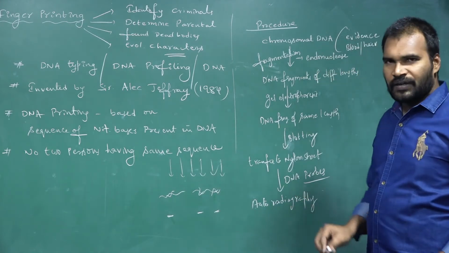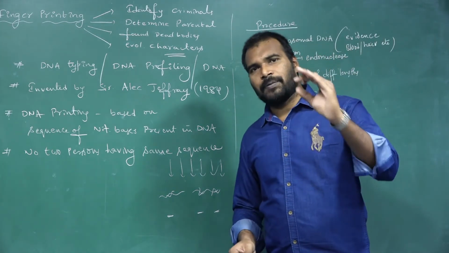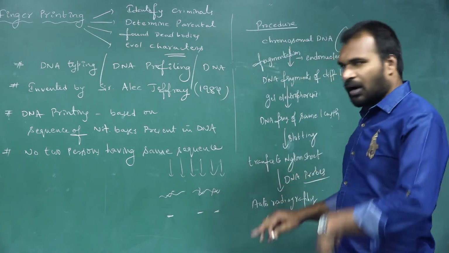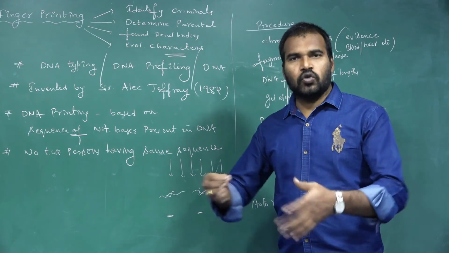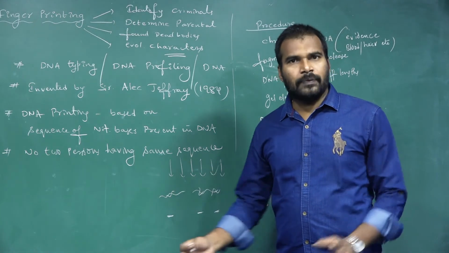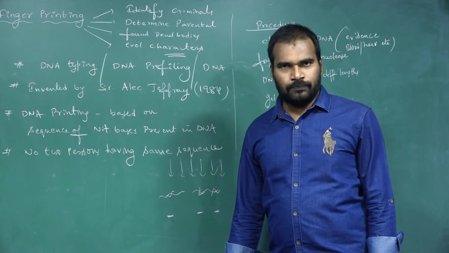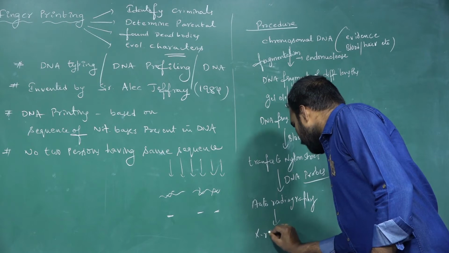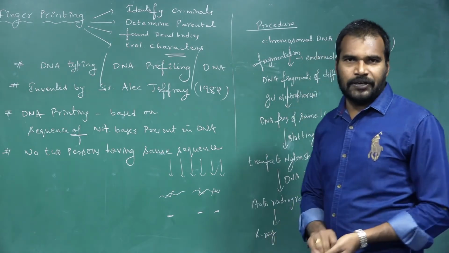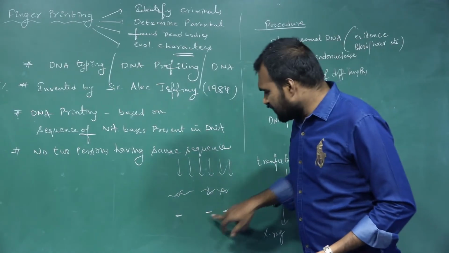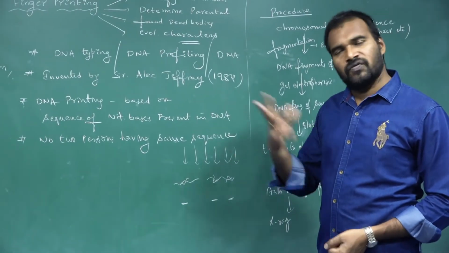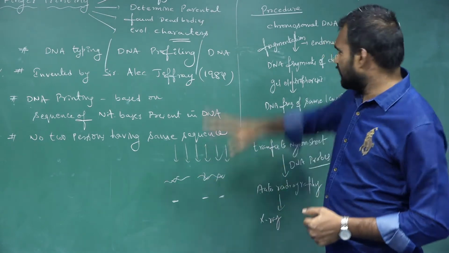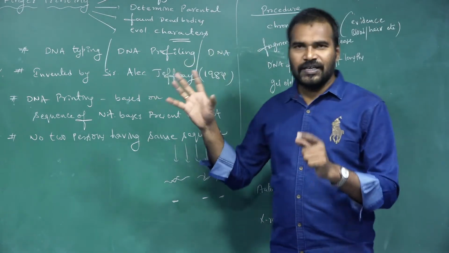So autoradiography is used to detect the places where the probes have been attached. Suppose these probes are not attached anywhere, that means there was no similar sequence, so that person does not belong to that crime. Autoradiography is followed by the X-ray film, X-ray printing. By finding these dark lines, we can identify whether the person was involved or not. So this is the actual procedure of DNA fingerprinting.